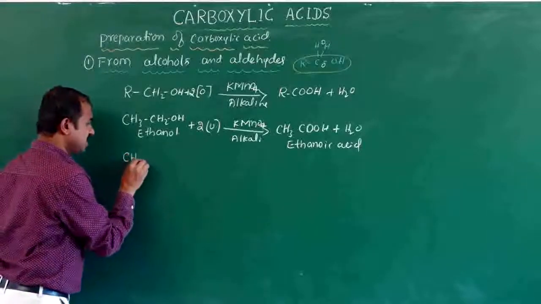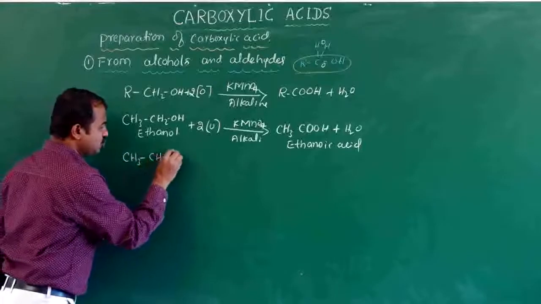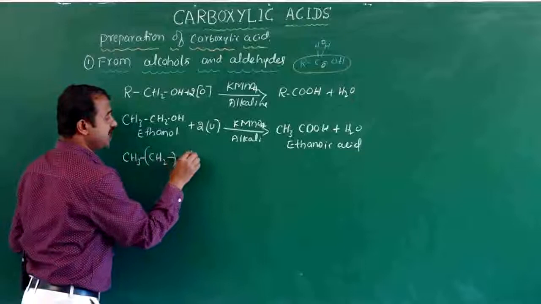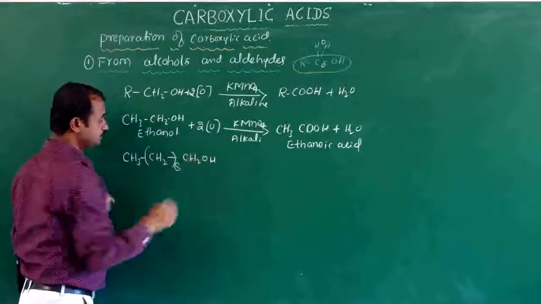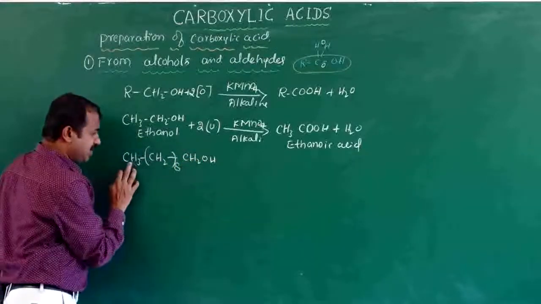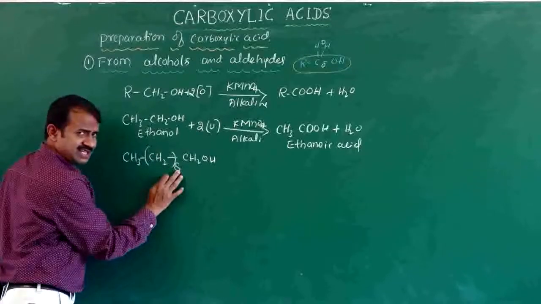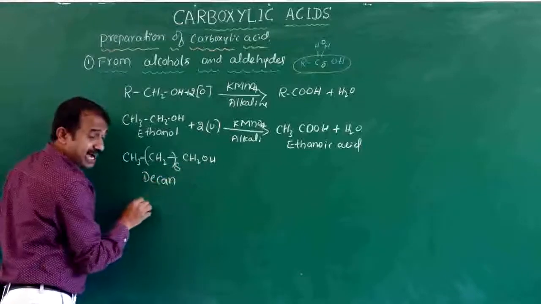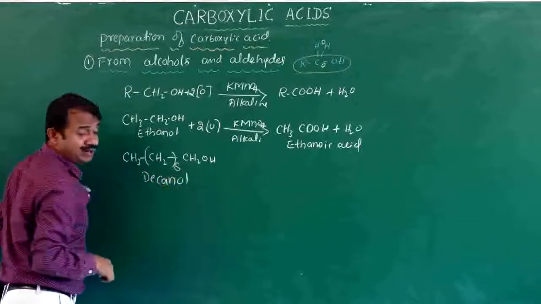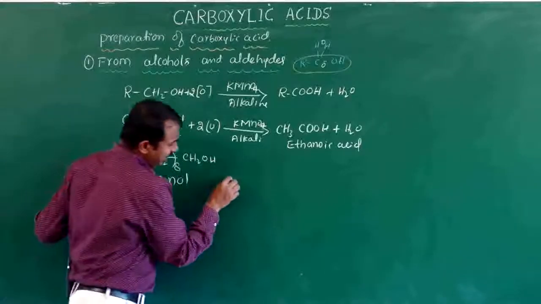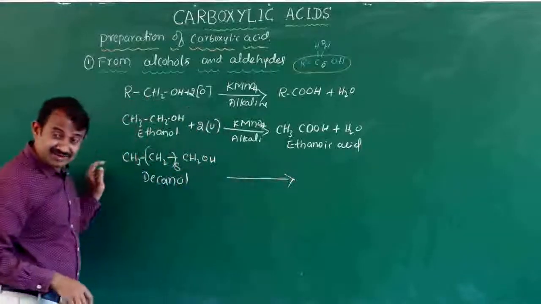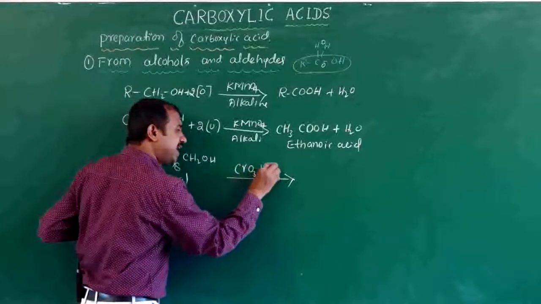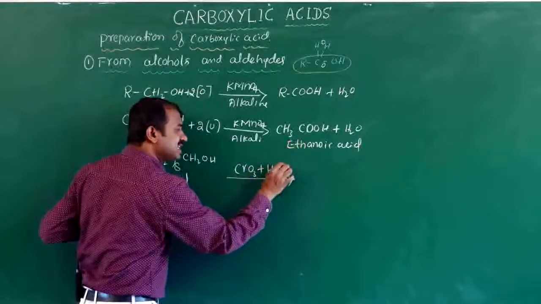Now take a long chain alcohol, CH3 CH2 CH2 CH2OH. How many carbons? 10. This is decyl alcohol or decanol. Decanol is oxidized with another oxidizing agent, chromium trioxide and sulfuric acid.